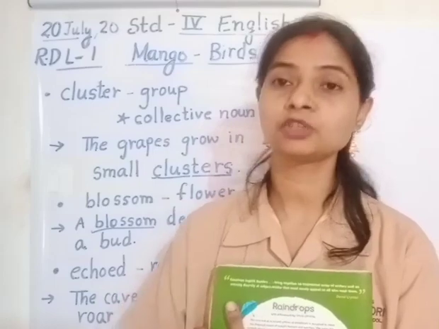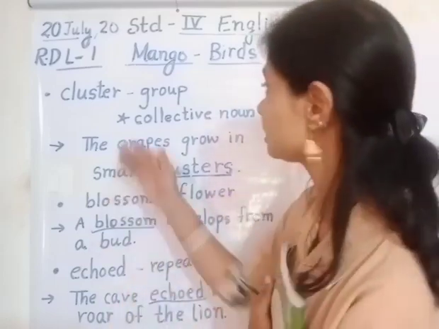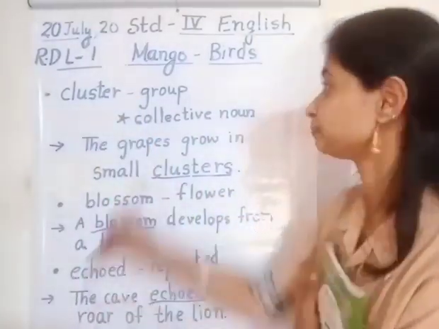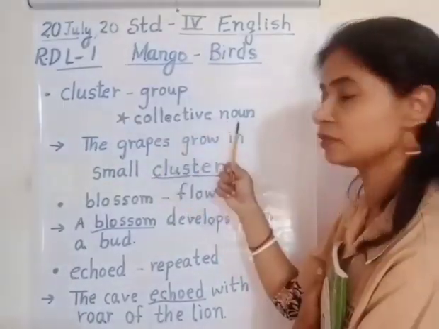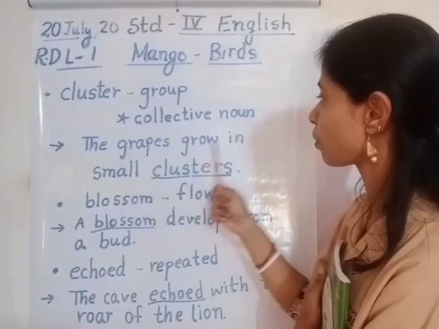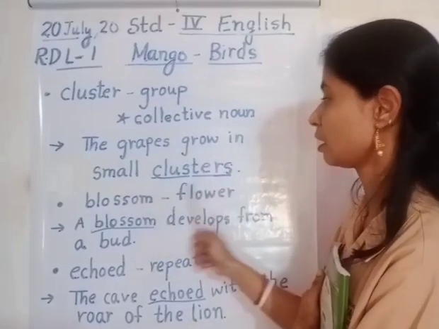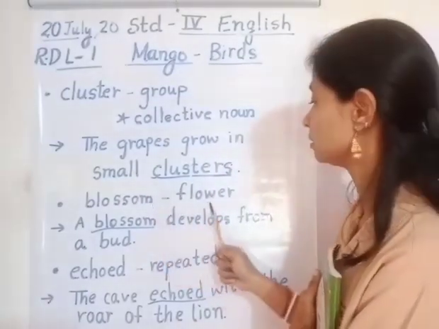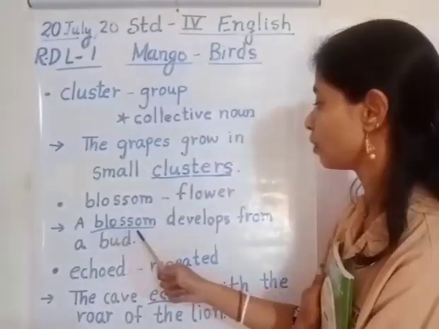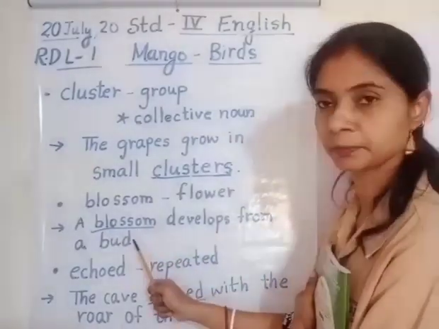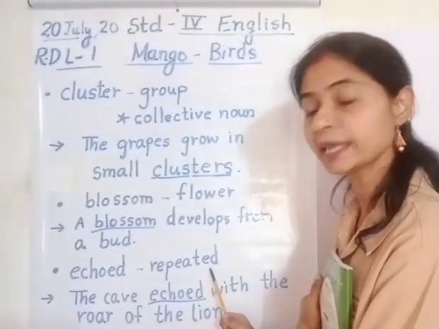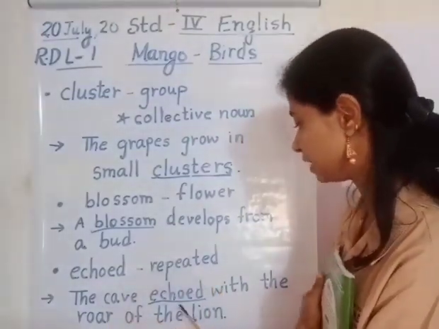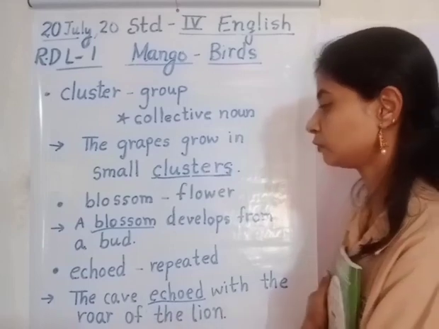Now, before moving towards the lesson, let's read these words again. Cluster, the meaning is group. It is a collective noun. The grapes grow in small clusters. Blossom, the meaning is flower. A blossom develops from a bud. Echoed means repeated, the repetition of voice and sound. The cave echoed with the roar of the lion.